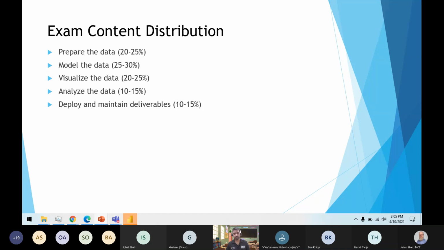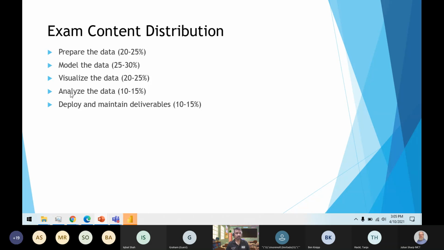We'll see which different content areas Microsoft is assessing. The first thing you can see is that almost 75% of the exam is based on the first three parts. So you will be spending more time on preparing the data, modeling the data, and then doing the data visualization.